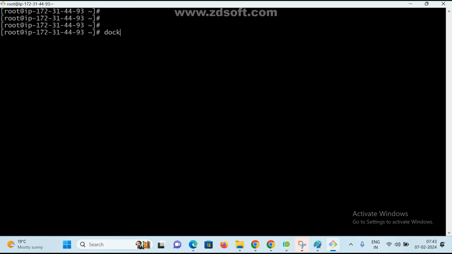Now docker build -t. How to create the image? Docker build -t. For example, I am giving tomcat-container, version is v1. First I am creating the image.